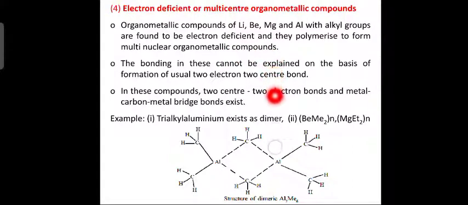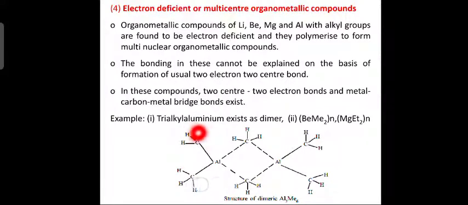So, here they polymerize to give long molecules or large molecules, in other words multi-molecular compounds. The bonding in these cannot be explained on the basis of formation of the usual 2 electron 2 center bond. So, you cannot explain it here with 2 electron 2 center bonds. In this compound, 2 center 2 electron bonds and metal carbon metal bridge bonds exist.